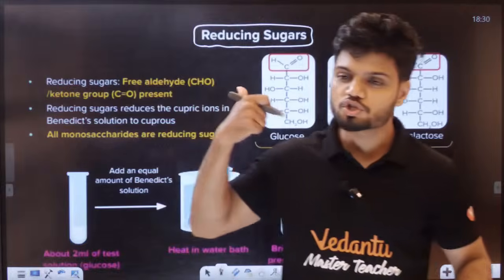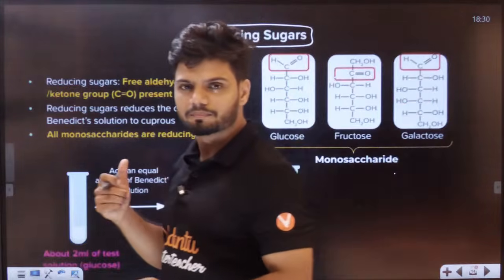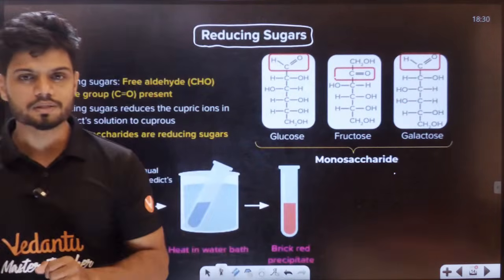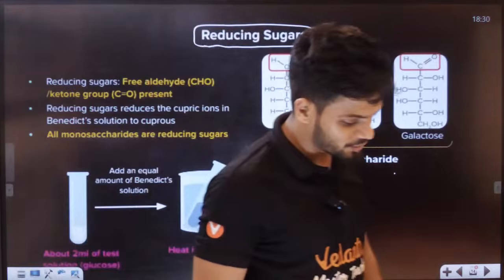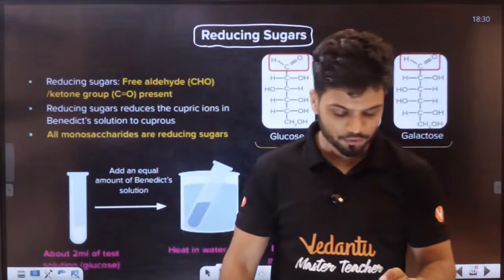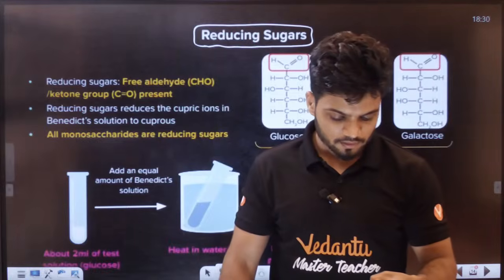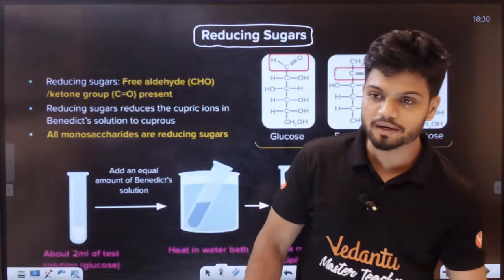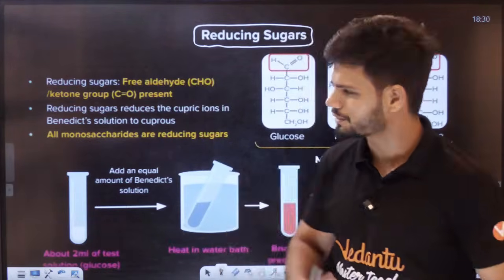You might have learned this in chemistry also, no? Students, have you learned it? Did Diksha ma'am teach you all? Has Diksha ma'am taught you? Or should I tell Diksha ma'am that you don't know? Yes? Diksha ma'am has taught, I feel. Okay.